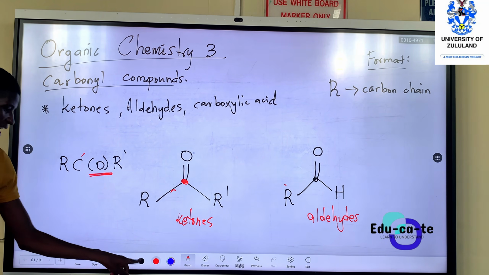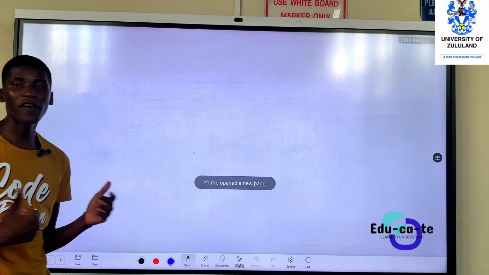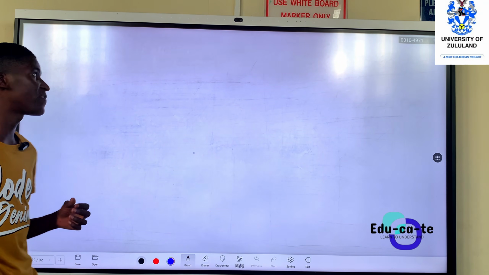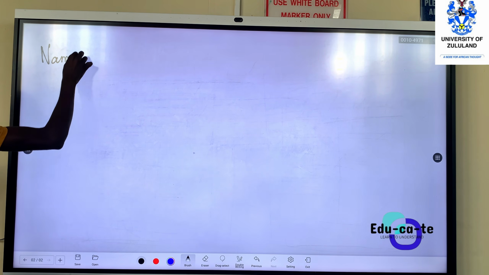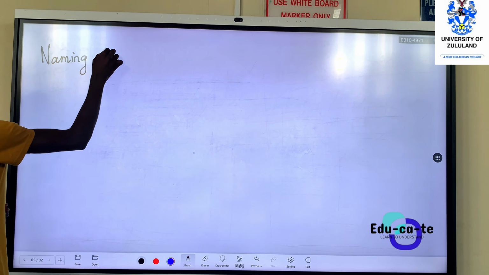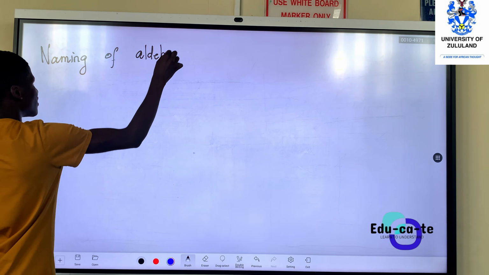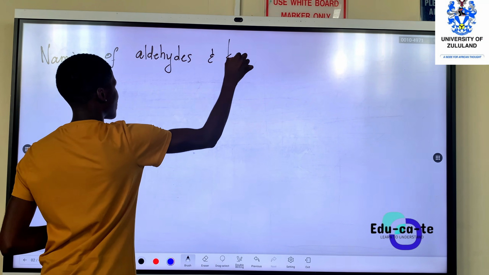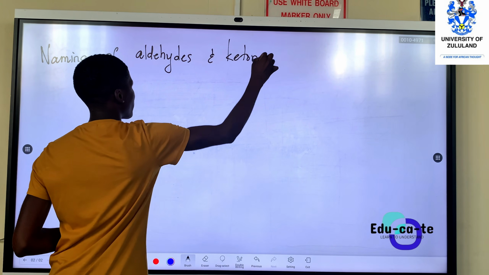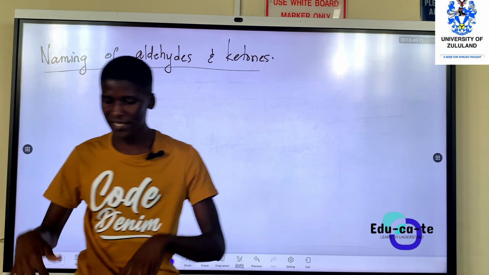Okay, so from there on here, now we need to look at the naming, the nomenclature of aldehydes and ketones. How do we give them names? So we look at the naming of aldehydes and ketones. How do we name aldehydes and ketones? I'm sure you already know the basic naming structure from high school. We're just going to build on that.